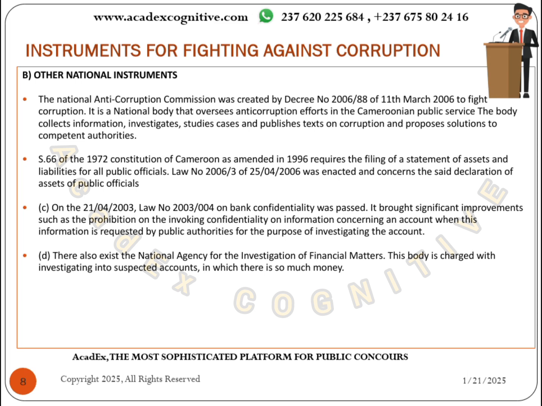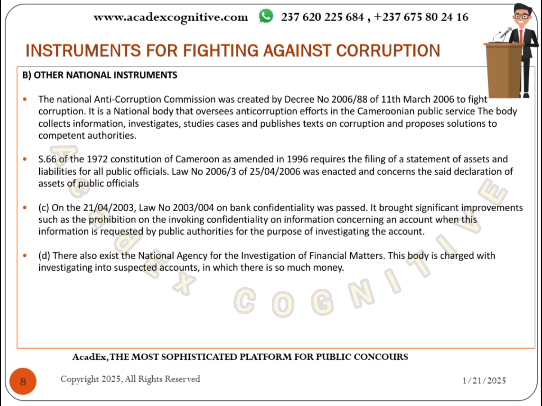There is also another commission known as the National Agency for the Investigation of Financial Matters. This body is charged with investigating suspected accounts in which there is so much money. When your account is vested with a lot of money, they will check in and know the source of that money, where it is coming from.